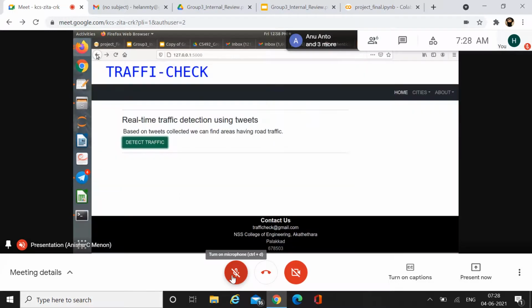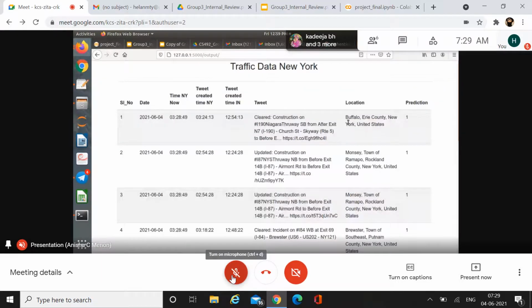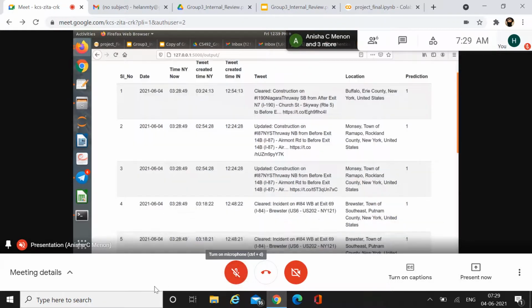As I already said, this is our home page. There is a button called detect traffic. By clicking on that button, it will take some time. As I already said, we collected 50 tweets, and after collecting those 50 tweets, we apply some filtration and then prediction. So it will take around 23 seconds for loading. So this is our final output.